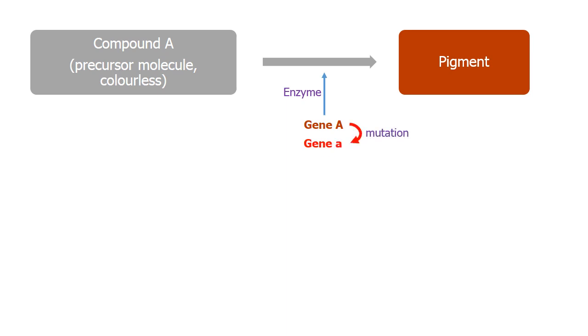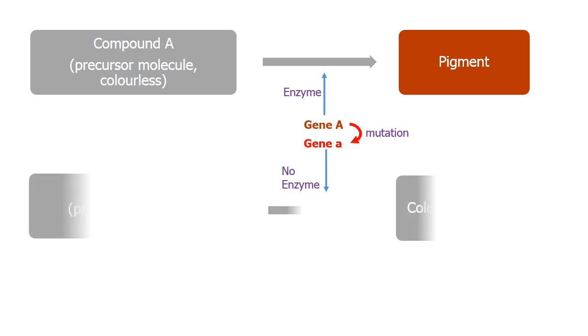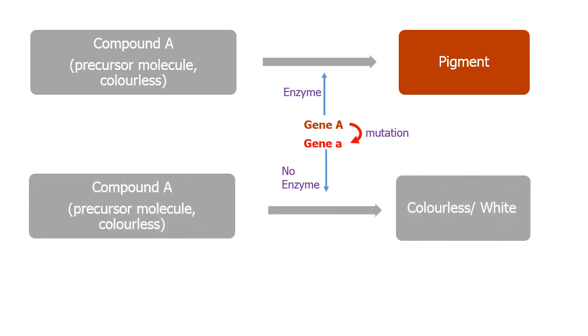A nucleotide may be deleted or may be replaced by another, and the new gene type is not able to produce the enzyme. In that case, the plant will not produce colorful flowers. We call the two variants of the same gene alleles, or alleles are different forms of a gene.